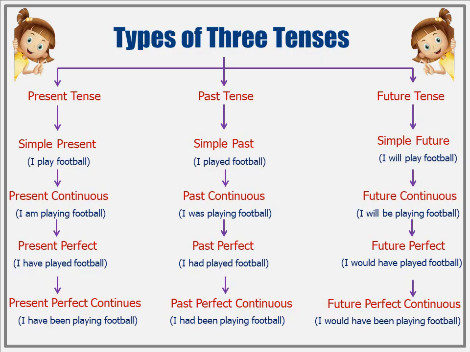And finally, the future perfect continuous, a big name but super cool. For example, I will have been playing football. That means you'll have played for a long stretch of time in the future, like, by next year, I will have been playing football for 5 years. So, the future tense is like a calendar full of plans, promises, and awesome goals waiting to happen. These all types we will understand in the next videos.